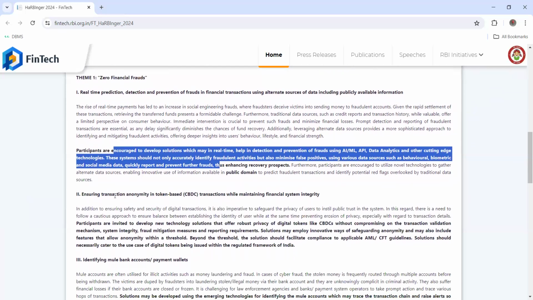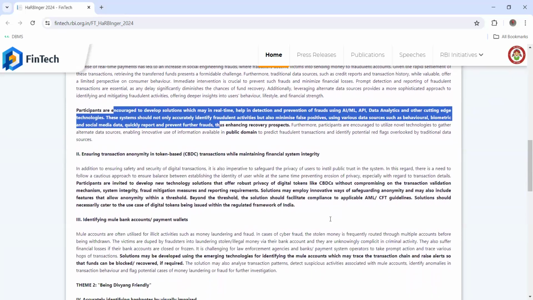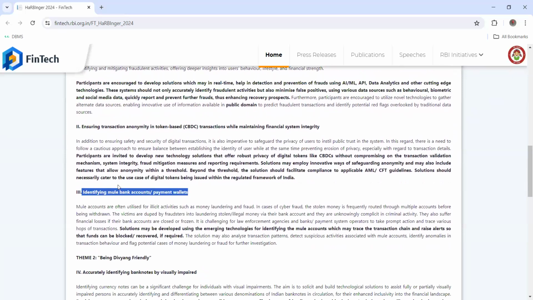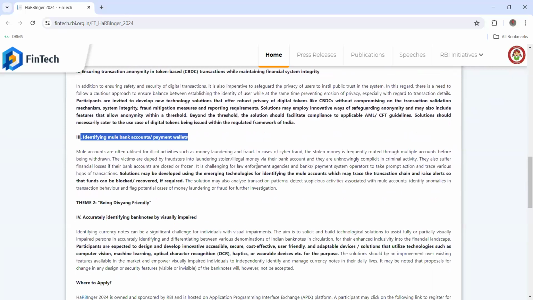And if you see the second problem statement, which is ensuring transaction anonymity in token based CBDC transactions while maintaining financial system integrity. This also seems good. The third one is identifying mule bank accounts and payment wallets, which is very common, right? So identify the mule accounts, trace the account chain, and raise alerts so that the funds can be blocked. This is actually very useful because right now most people are using wallets and all those things, right?